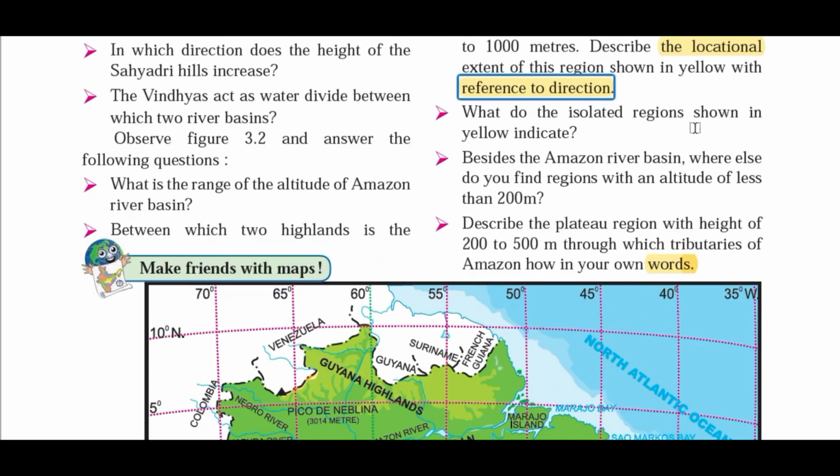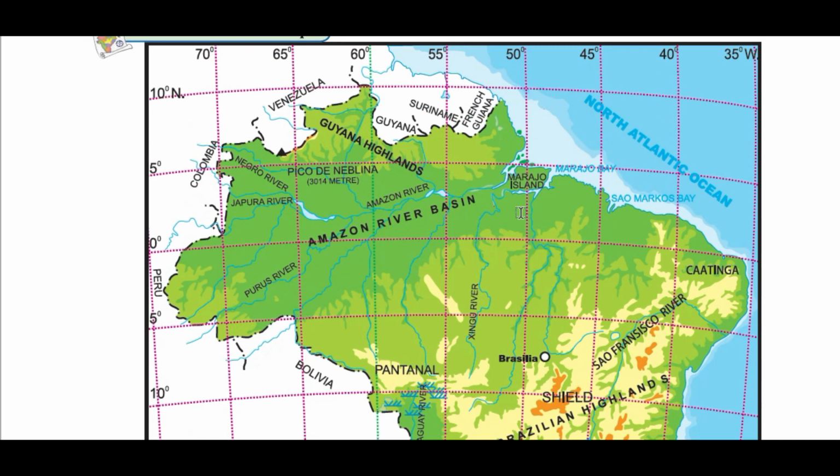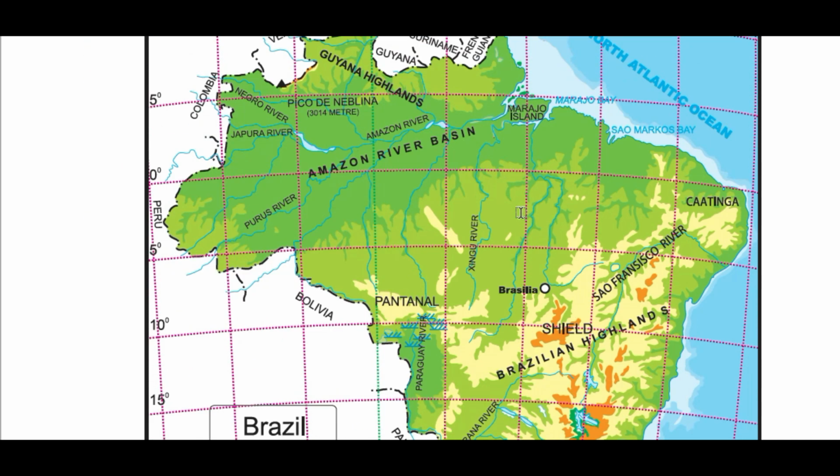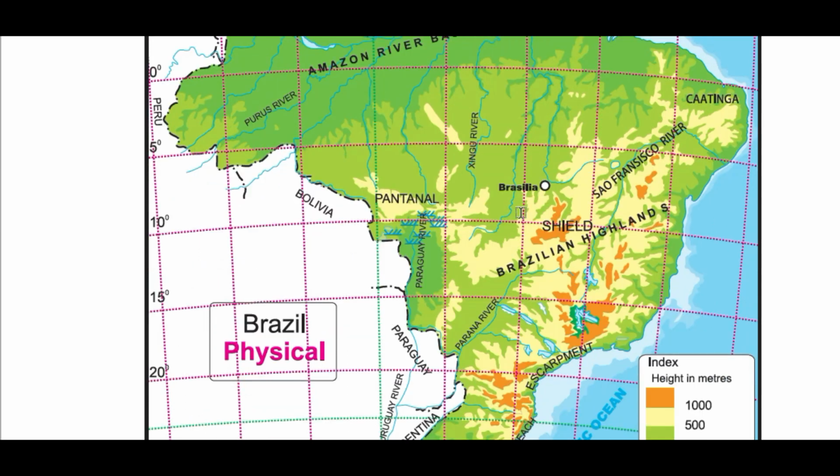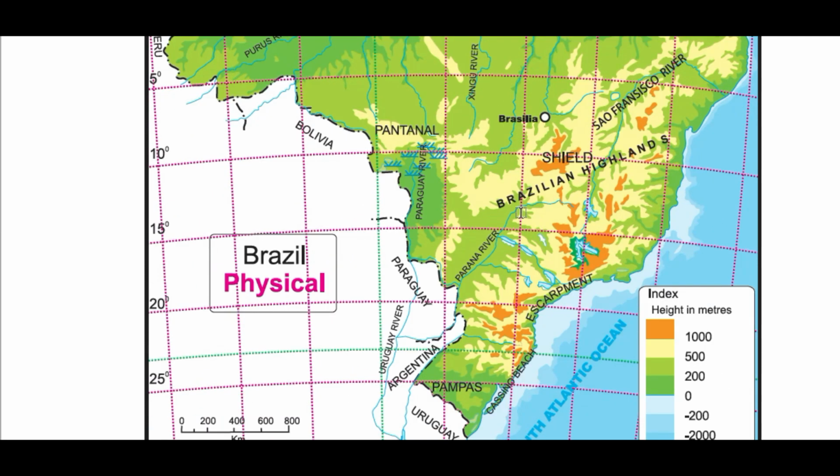So the next question is, besides the Amazon river basin, where else do you find regions with altitude less than 200 meters? Wherever there is a dark green colored portion, that region has an altitude of less than 200 meters, or between 0 and 200 meters, we can say specifically.